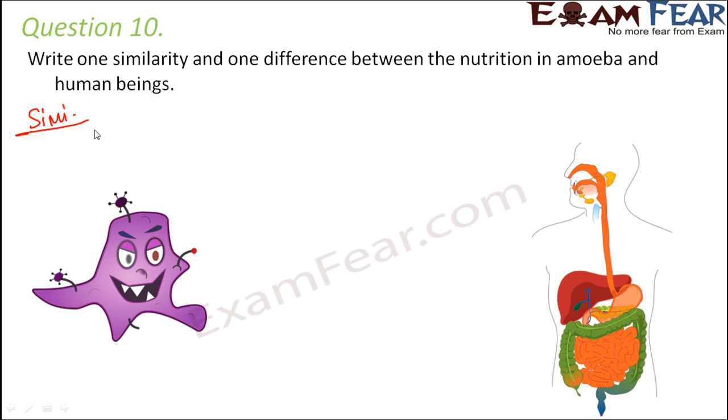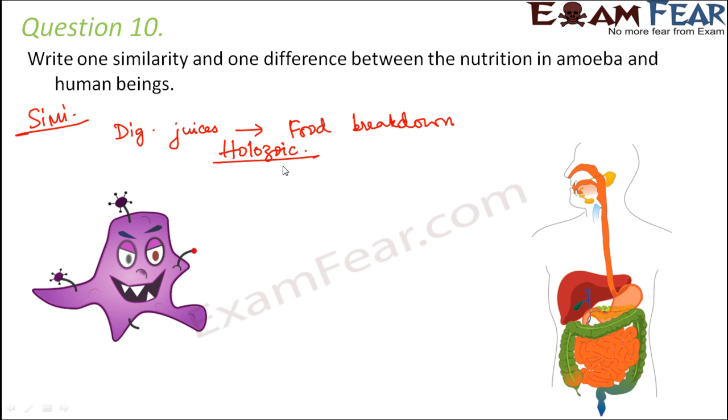That is, the digestive juices help in breaking down food, because both of them take in food in the form of complex substances. So food breakdown happens with the help of digestive juices, and the result is absorbed by the body to release energy. And both of them have holozoic mode of nutrition. That is, they take in complex solid food.